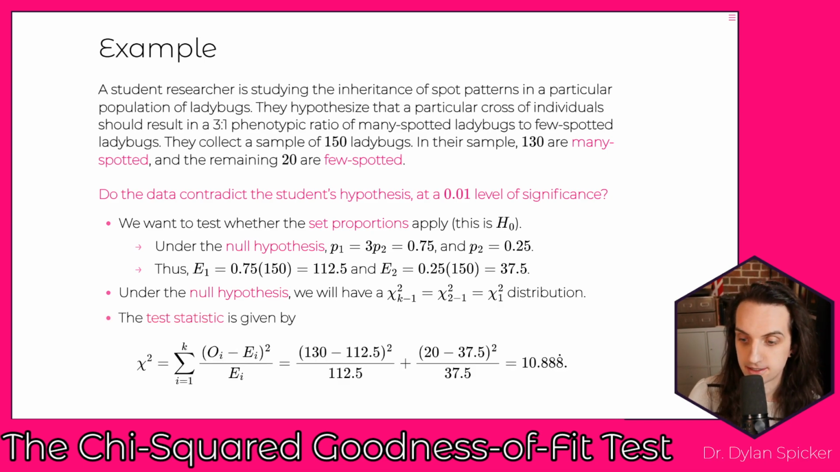And so then we get our test statistic. We're going to take the 130 many spotted that have been observed, right? Subtract off the 112.5, that's our expected value. Then we take the 20 minus the 37.5, square that, right? Divide each by their expected value, and that gives us 10.8 repeating as the value of our test statistic here.